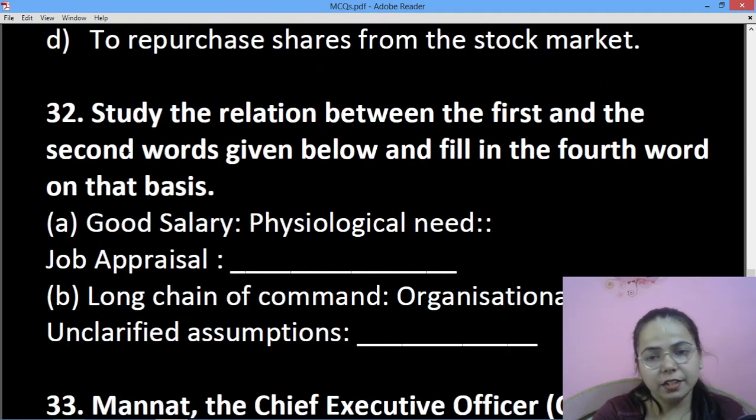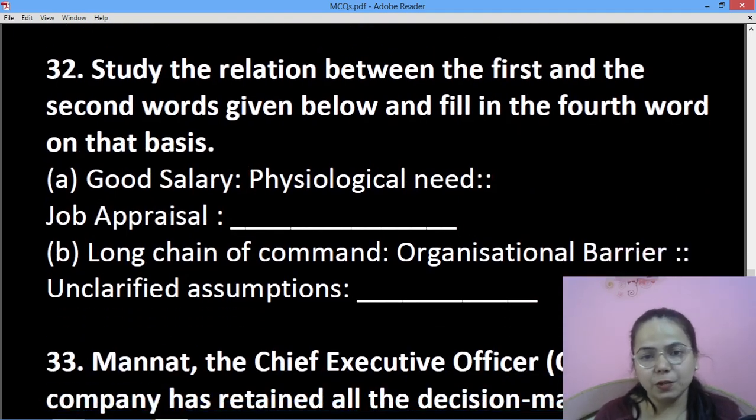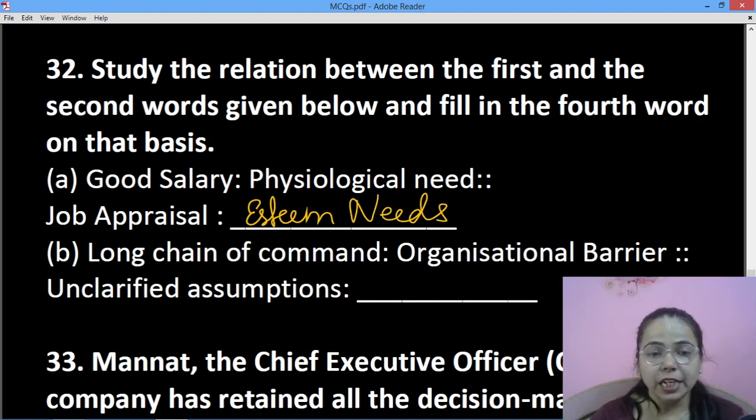Then study the relationship between first and the second words and fill in the fourth and the fifth next words. So good salary is physiological need. Job appraisal is esteem needs. Okay. Long chain of command is organizational barrier. Unclarified assumptions come under semantic barrier.